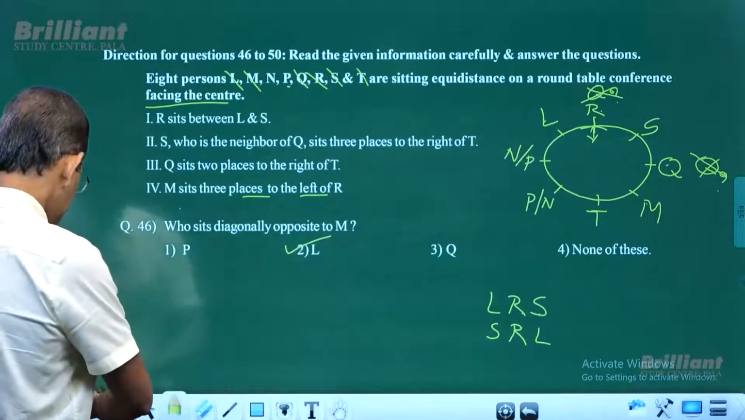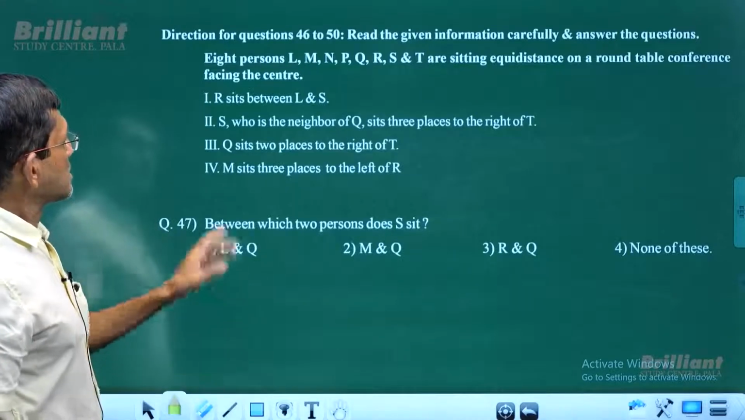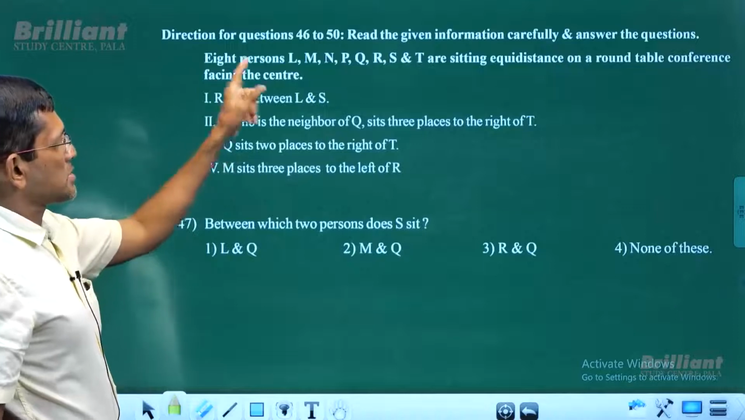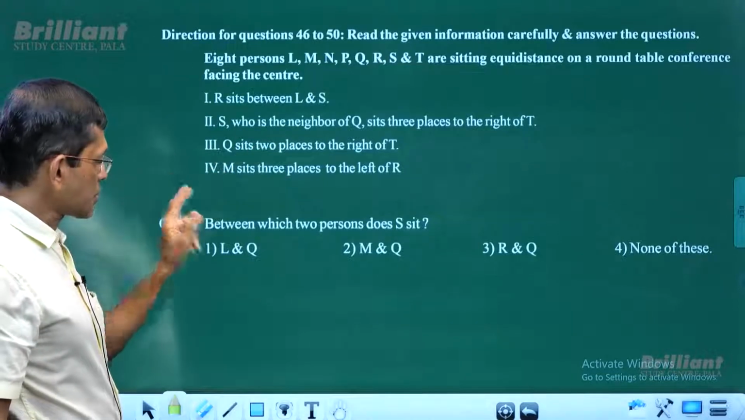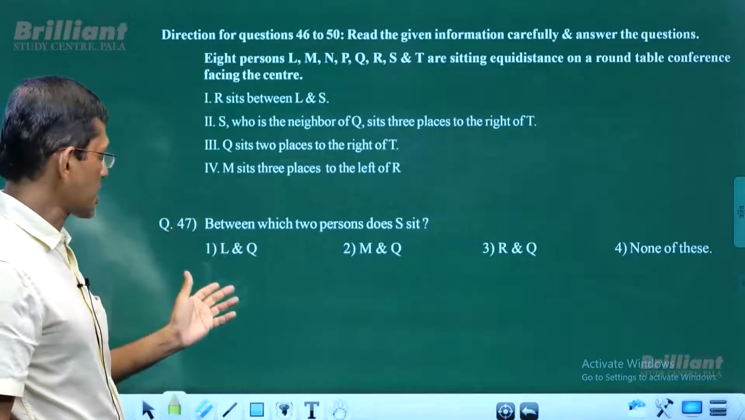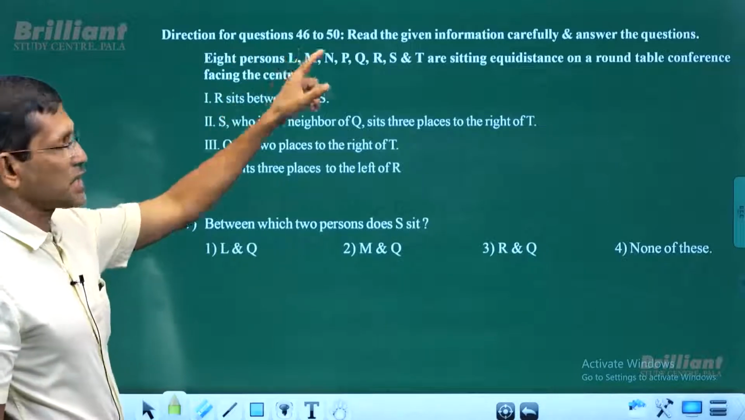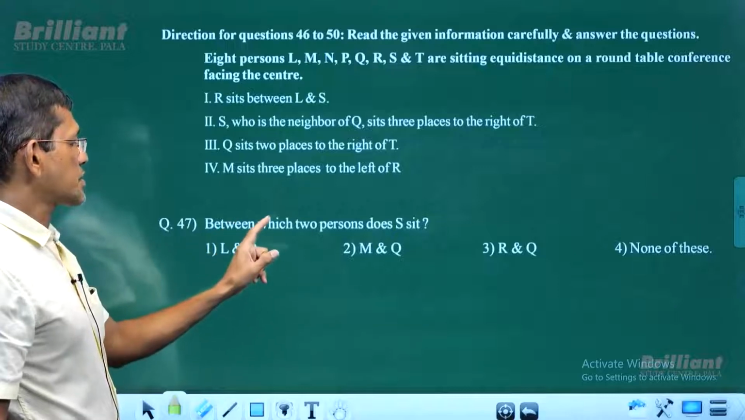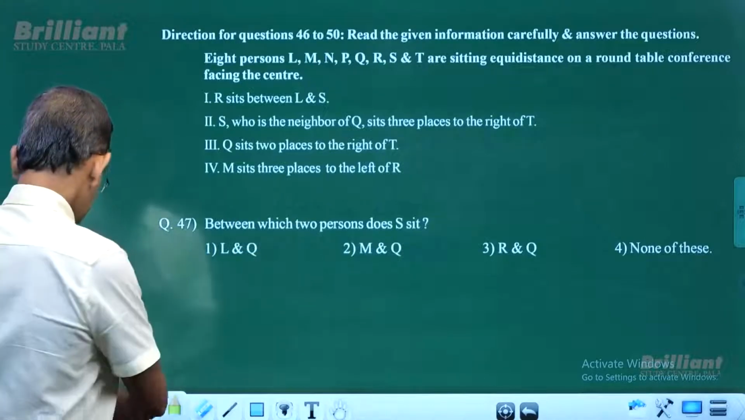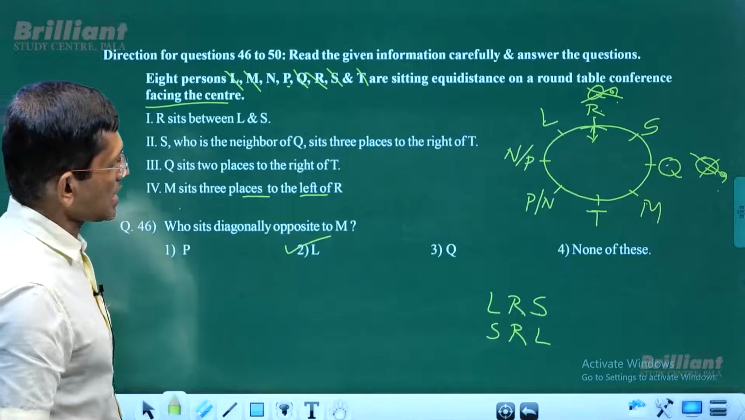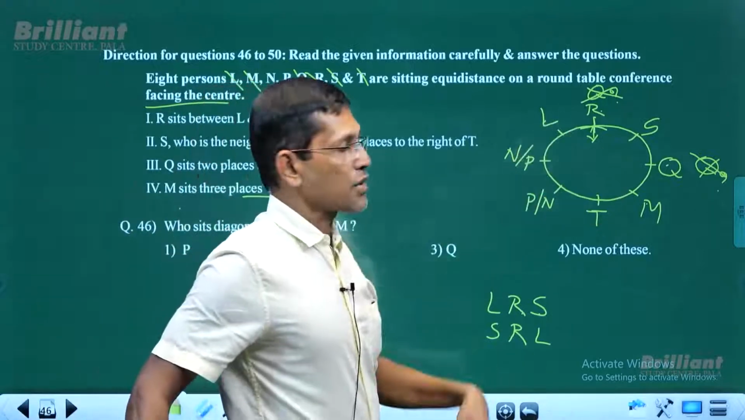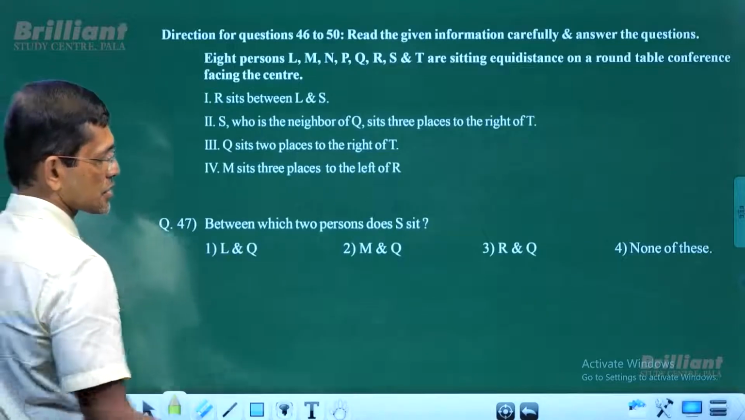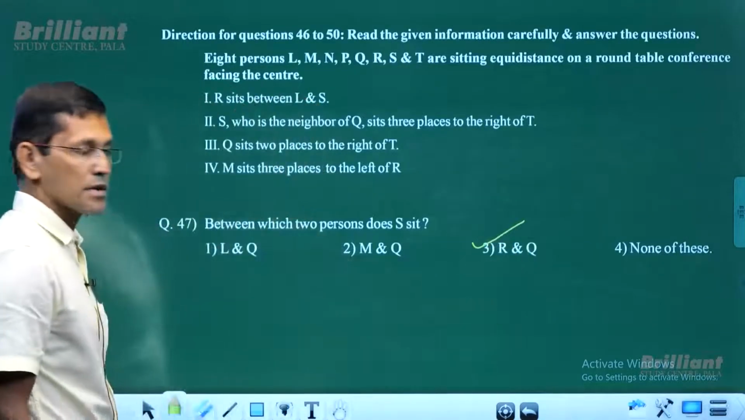Now we go for question number 47. 47, it's the exact same question. That means exact same descriptions given over here. That means this question is based on the previous arrangement, right? So questions 46 to 50, same arrangement, questions are different. Now 47, between which two persons does S sit? So S sits between R and Q, or Q and R. So this is R and Q. Answer choice 3.